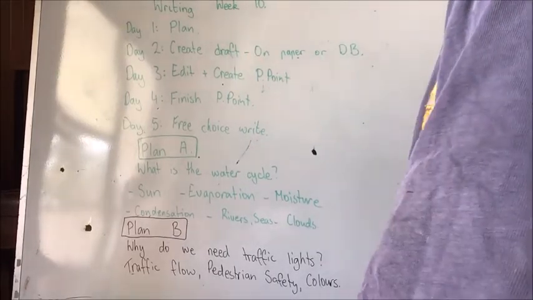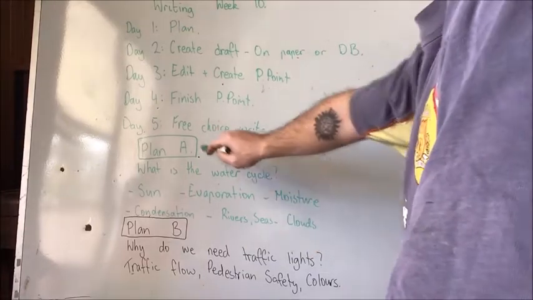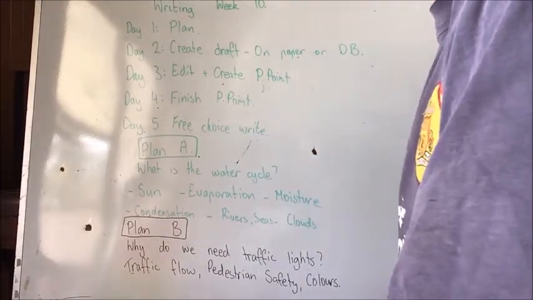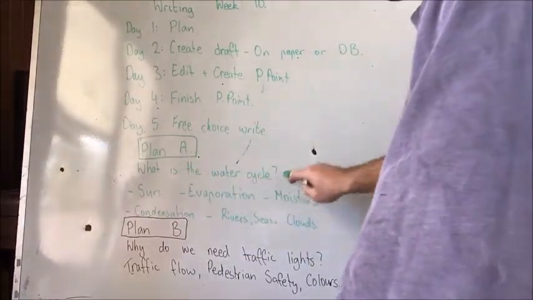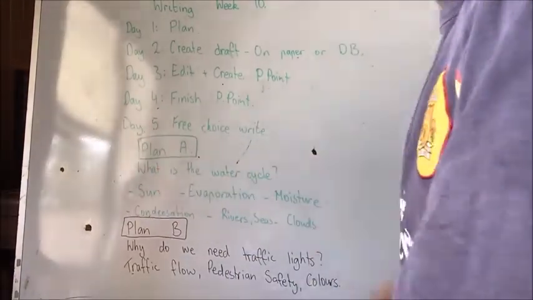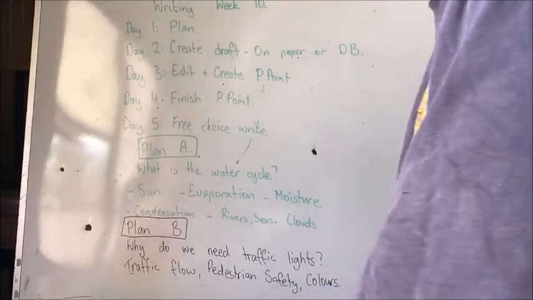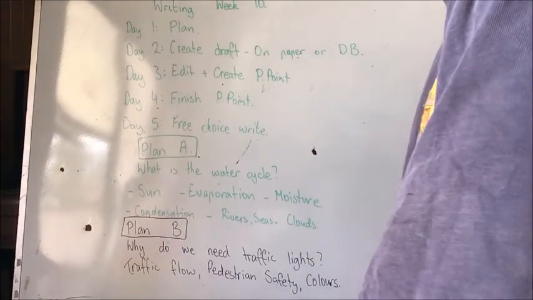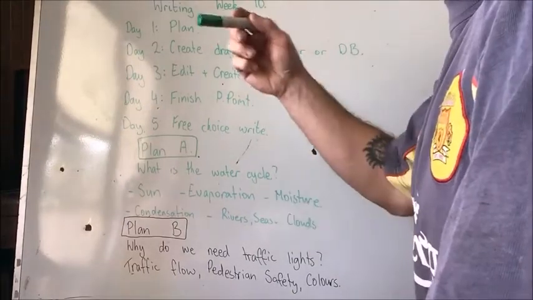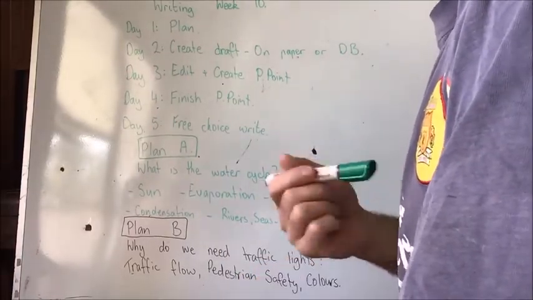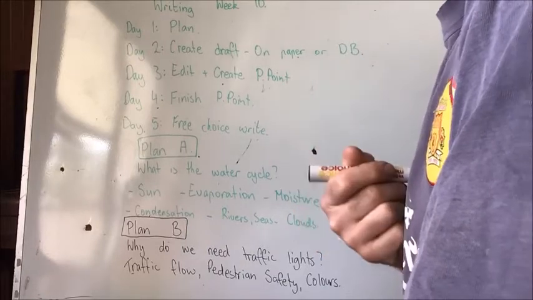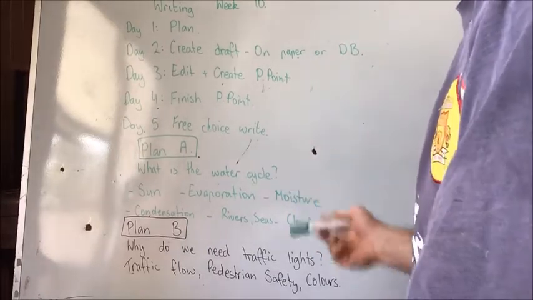All right. Now, plan A. It's an example that I will show you later on, so you can't use this one. I've identified my question that I want explaining. What is the water cycle? Okay. Then what I've done is I've brainstormed the parts of the water cycle that I need to talk about, that I have to research, okay, because I've done the research.